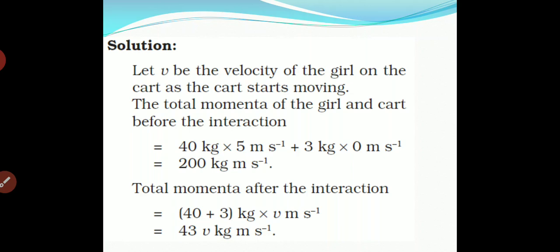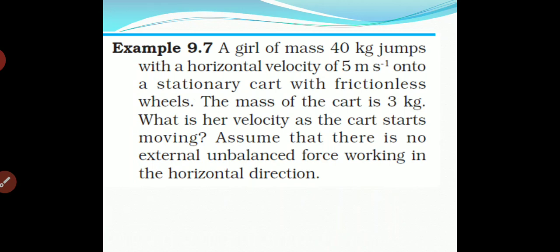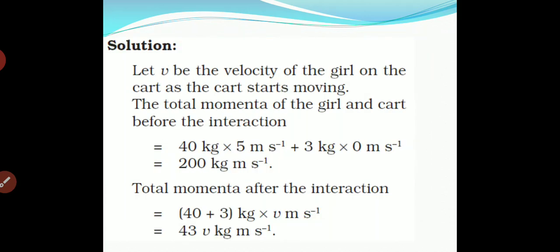But the cart is initially stationary. Stationary means the cart is at rest, so we take the initial velocity of the cart as 0. Simplifying that, we have a value of 200 kg meter per second.